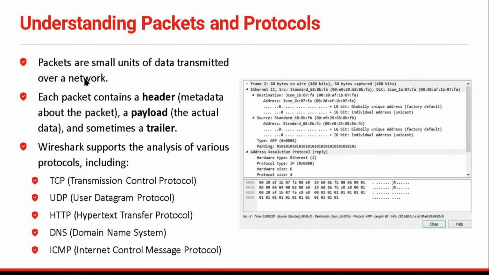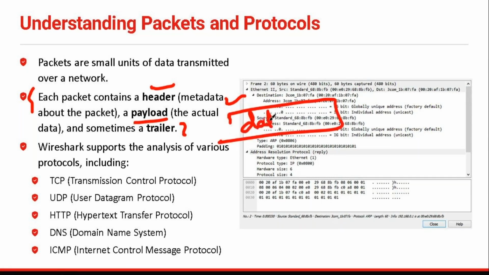Like in the OSI model, we have the transport layer, which performs the segmentation and the assembly of our packets. Each and every packet contains a header, and this header provides the metadata about the packet. We also have the payload, which contains the actual data we are sharing, and sometimes we also have a trailer.